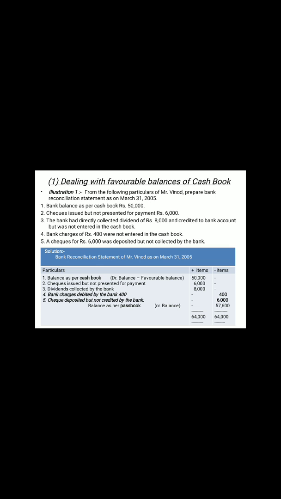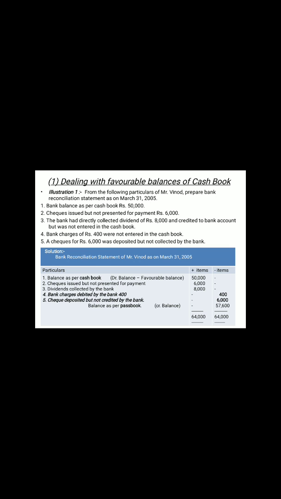So now the bank balance is increasing. Collecting means received. So when the bank balance is increased, you have to put it on the plus side, where the debit balance of the cash book is listed with the 50,000, the 8,000, with the name dividend collected by bank. Next is the bank charges charged by bank. That means now the bank balance is reducing. So for the bank charges charged by bank, or the bank debited the items, the things are the same. The 400 will be listed on the minus side because the bank balance is reducing now.